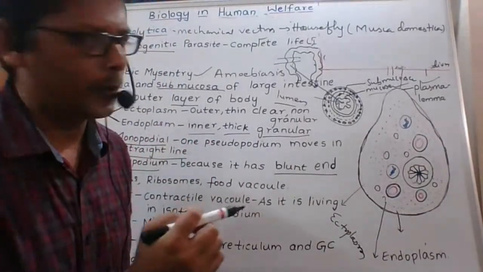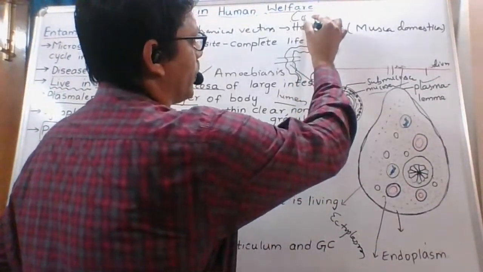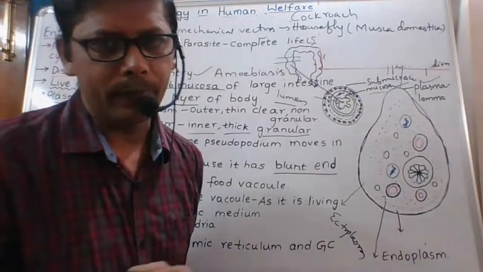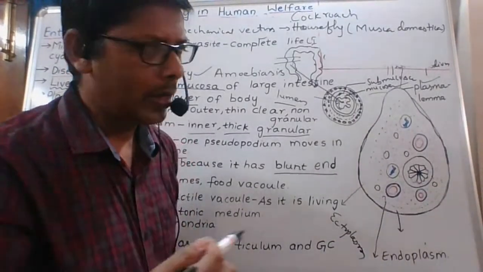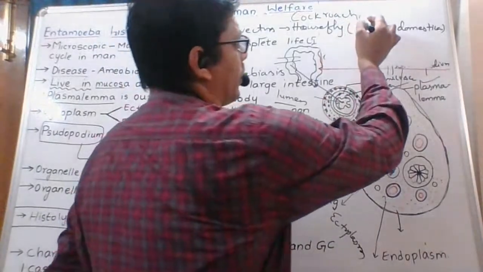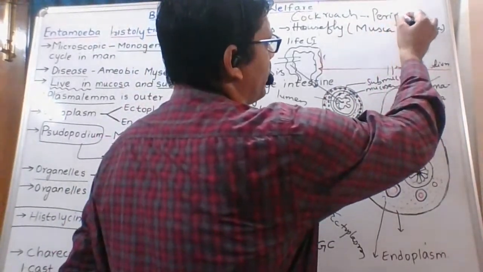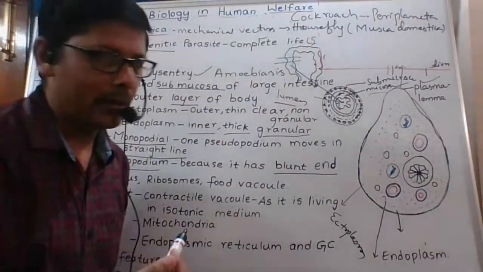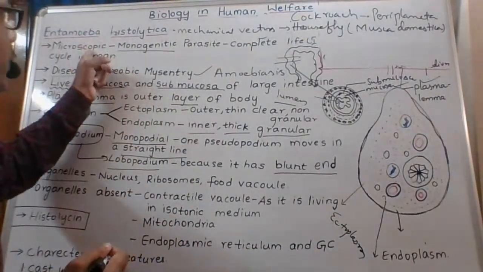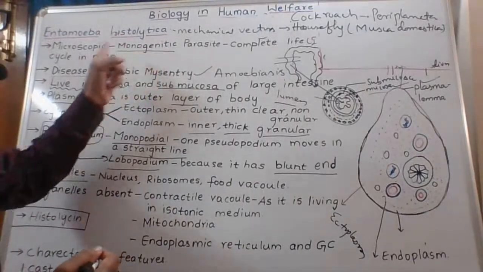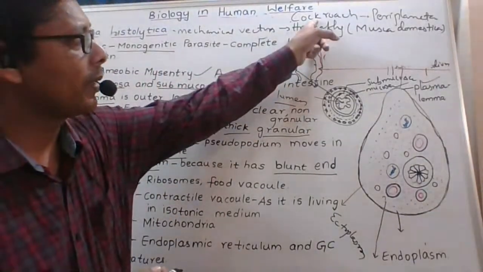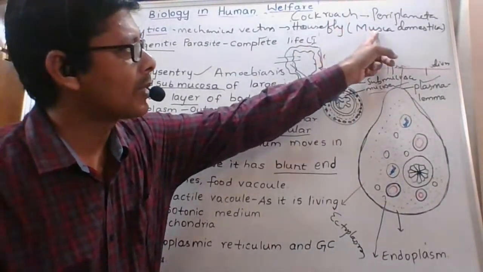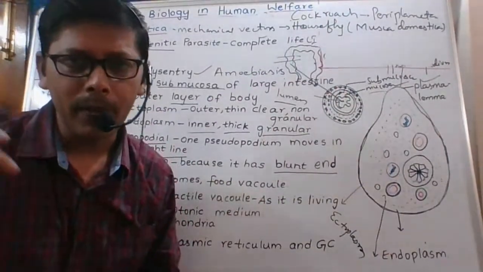It belongs to the phylum Arthropoda. Another one is cockroach, scientific name Periplaneta americana. Later we will study the cockroach in one of the chapters. Just write the cockroach scientific name, you can learn it later. Entamoeba is a microscopic monogenetic parasite that causes amoebic dysentery. Its mechanical vectors are cockroach and housefly. The scientific name of housefly is Musca domestica and of cockroach is Periplaneta americana.